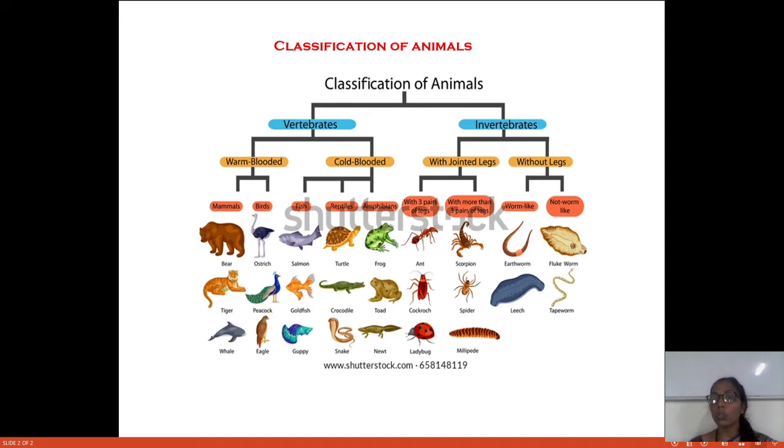So those animals which have the capacity to change their body temperature according to the surroundings are called cold-blooded animals. The second type is warm-blooded animals, meaning those animals which cannot change their body temperature according to the surroundings, like us. Birds and mammals, the classes Aves and Mammalia, cannot change their body temperature from the surroundings. Like us, we cannot change.